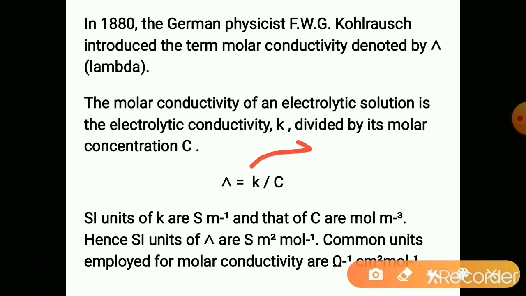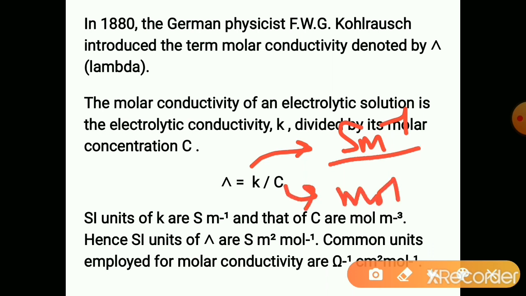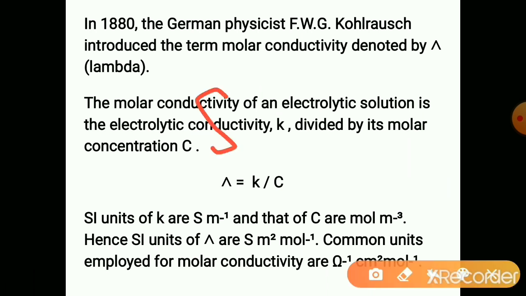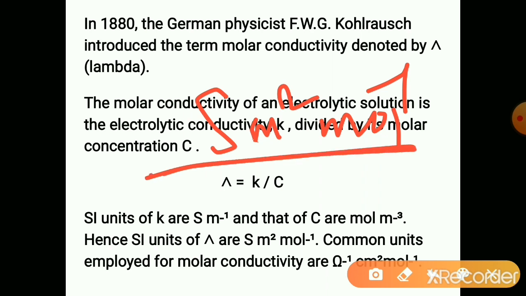As we know, K is expressed in Siemens per meter and concentration in moles per meter cube. So from this, one meter gets cancelled and it becomes Siemens. Meter cube goes to the denominator, leaving meter square, and per mole remains as it is. So Siemens meter square per mole is the SI unit of molar conductivity.